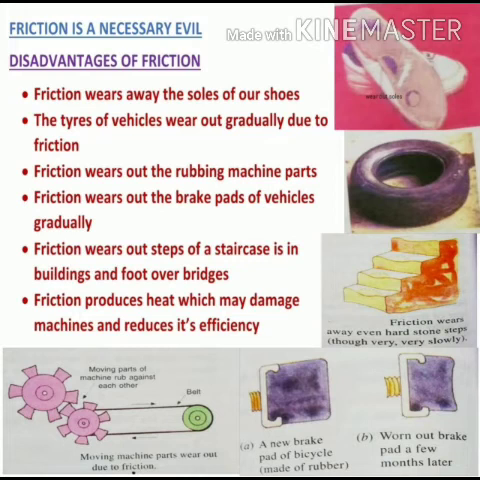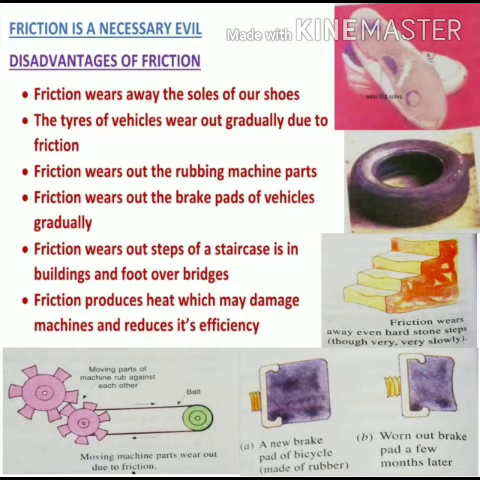And friction also wears out the rubbing machine parts. The machine parts make sounds and all. Even our gates which you open and close also make sound. It is due to friction, okay? Friction wears out the brake pads of vehicles. Students, you will observe whenever you buy a new bicycle, the brake pad looks different, and as time passes, the brake pad of the bicycle gets worn out. It is due to friction only, and we have to get it changed, okay?